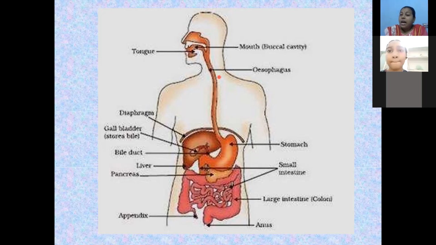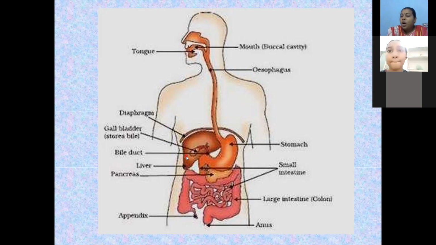Next, after the stomach, we should talk about the small intestine. You just look at the picture, students. Along with the digestive parts, we are talking about the glands also, some associated glands. Already we know about the salivary glands. Next, students, liver and pancreas.